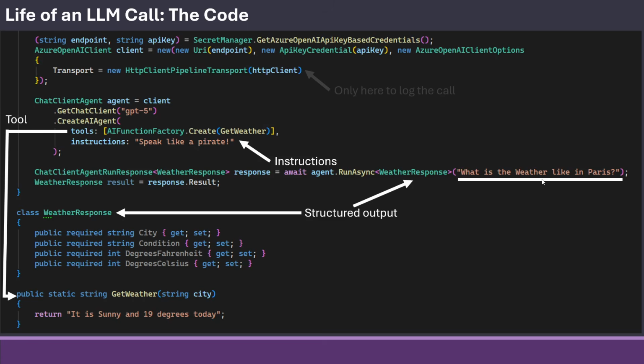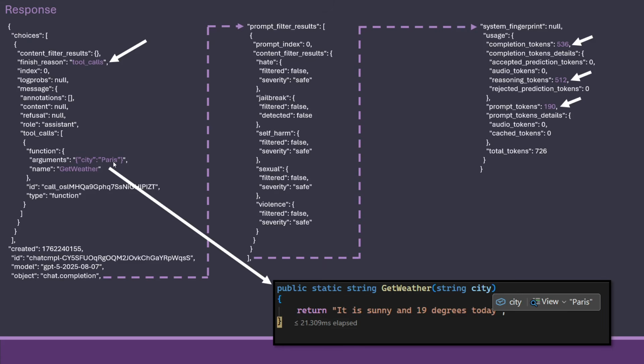And that was easy to get from here, but imagine the user would have instead said, what is the weather in the city of the Eiffel Tower? That would also work, and it will turn it into Paris here.